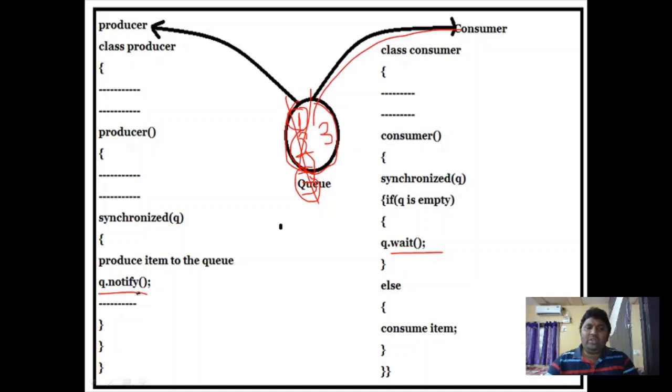When the producer notifies after producing a value, the consumer gets the signal, comes out of the waiting state, and consumes. Again, while consuming the item, he generates the wait signal for the producer, who waits to produce another value. Until the consumer receives the value, the producer cannot put another value, because the producer will be in the waiting state.